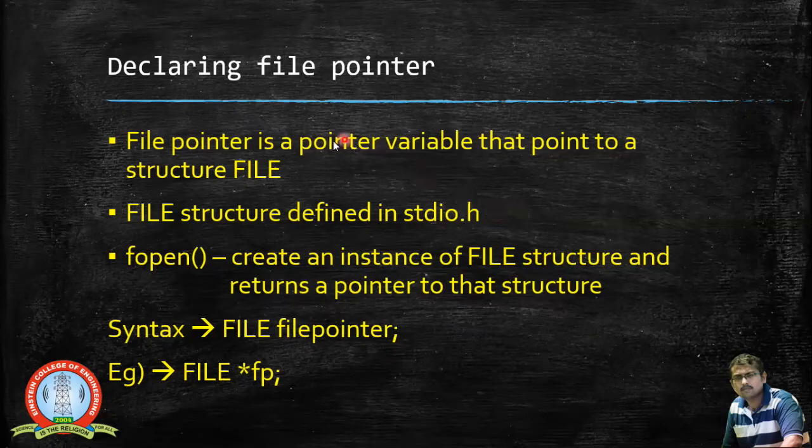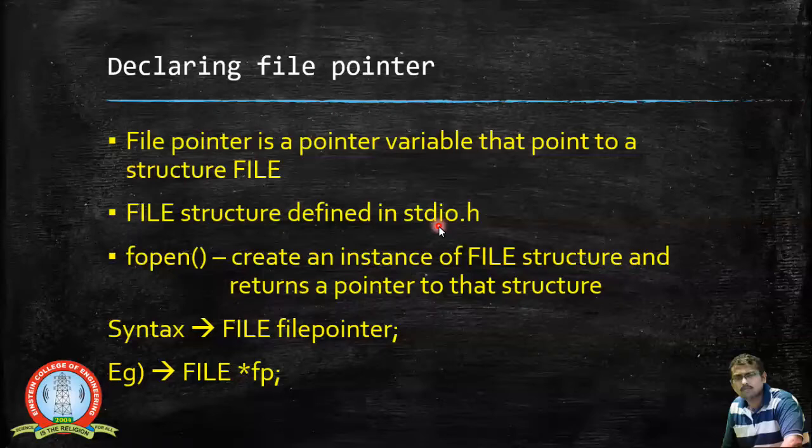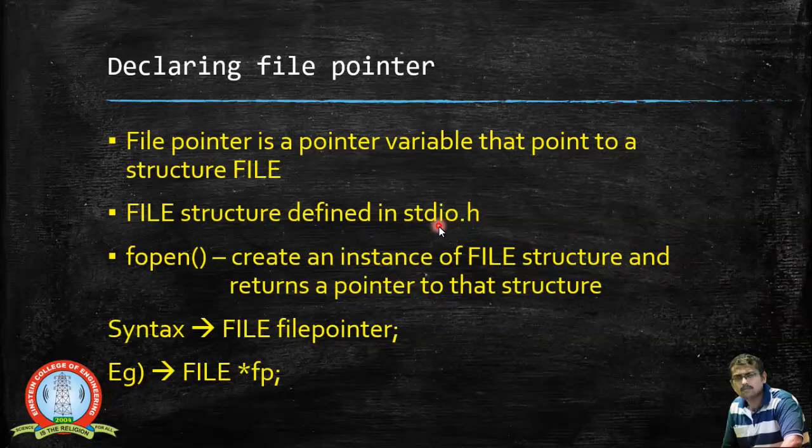We have an inbuilt structure called FILE, and this FILE structure is defined in the header file stdio.h. So what we can do is create a variable, and that will be a pointer variable. This file pointer variable will be pointing towards the space that has just been created.